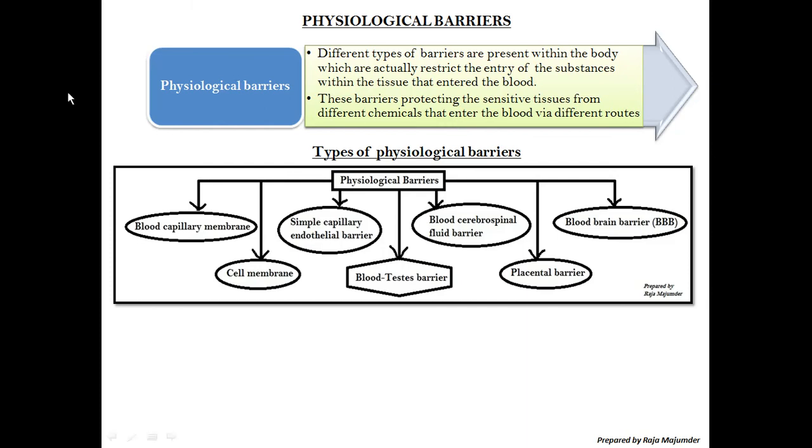So what are the types of physiological barriers? Blood capillary membranes, cell membranes, simple capillary endothelial barriers, the blood cerebrospinal fluid barrier, that is the CSF, the testicular barrier, and the blood brain barrier. This is the most important barrier, and also the hardest barrier in our body. And the placental barrier is a concern during pregnancy.